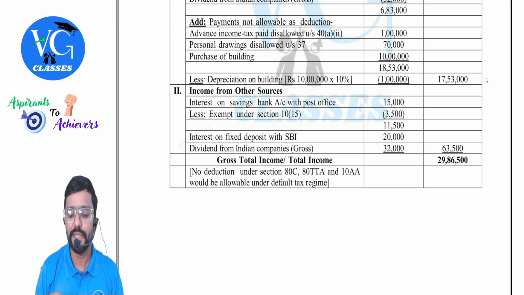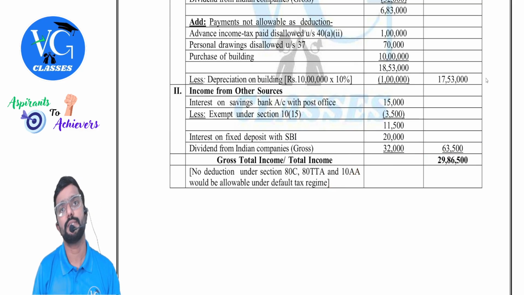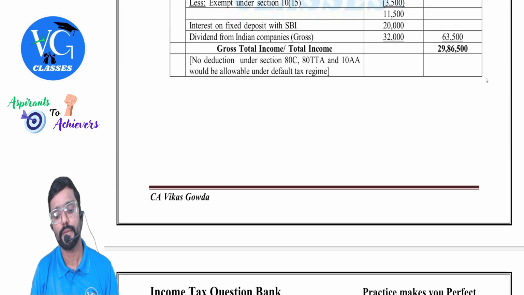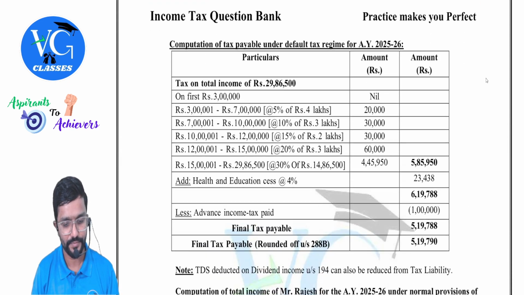Then interest on FD with SBI 20,000. Dividend from Indian companies gross 32,000 included. Gross total income will straight away become total income because there are no deductions under Chapter VI-A, guys. So total income is the same.